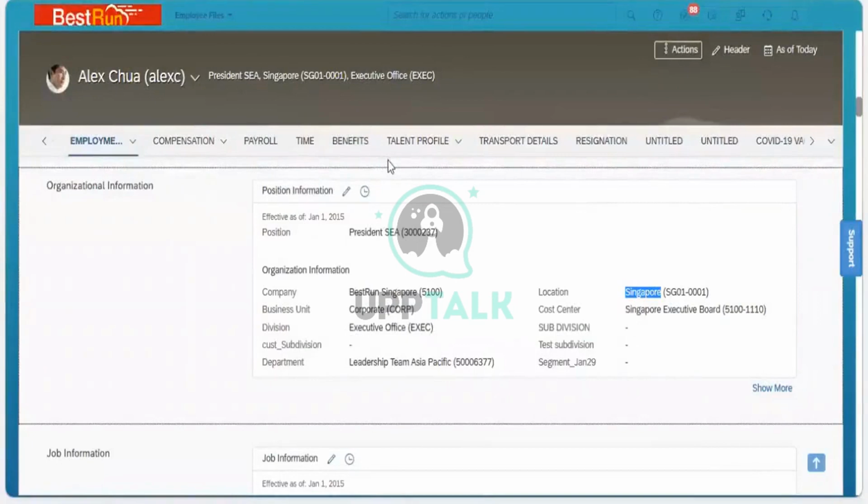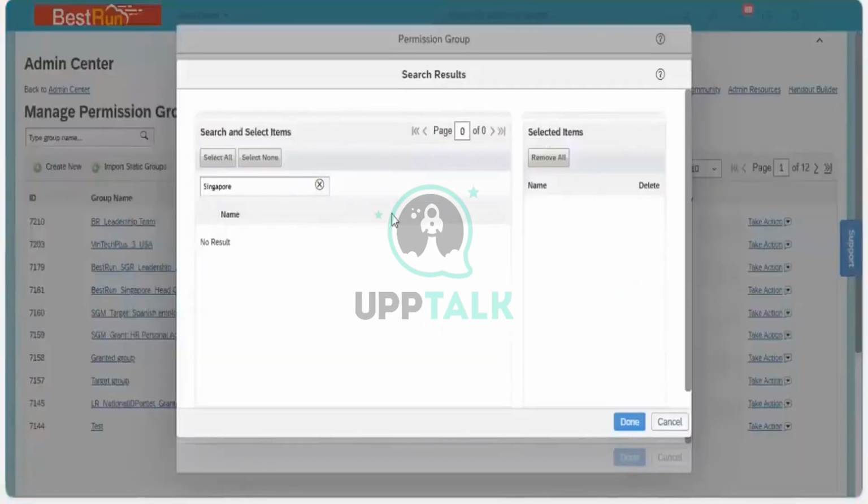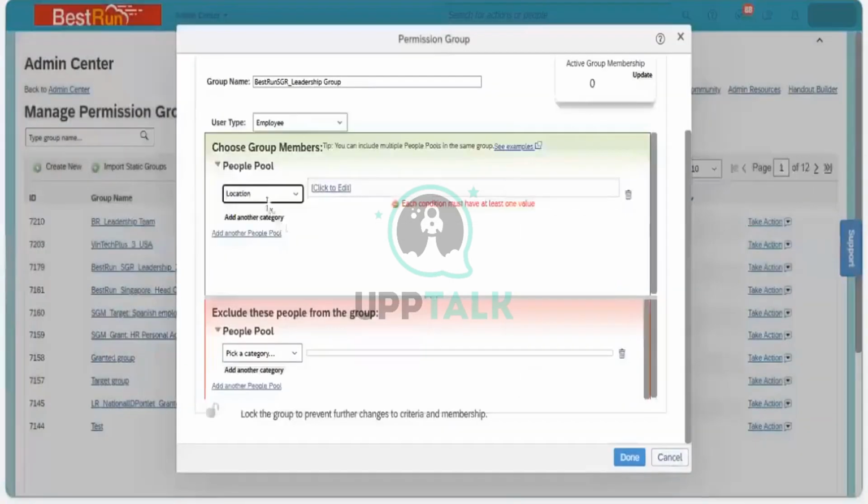Okay, if it is not taking the location and the department, let me check if the department is there or not. If I'm taking the department, the department is there.